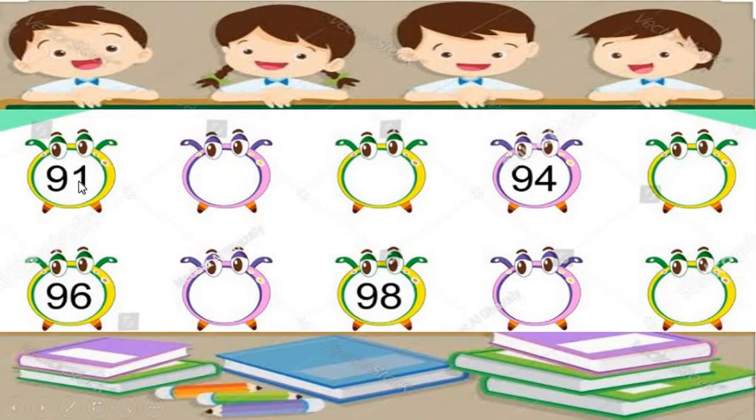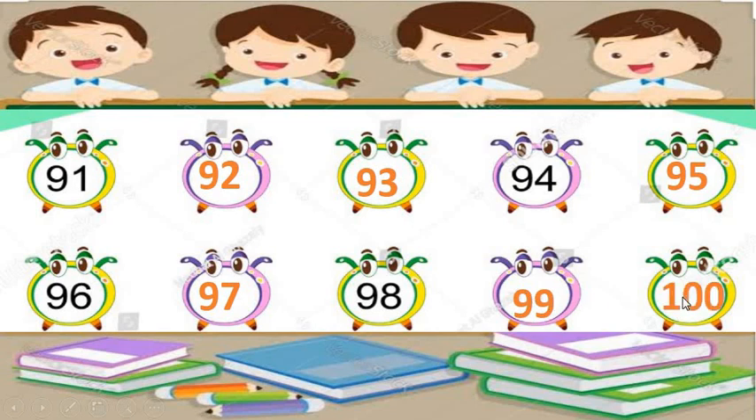We have the column of 91. Here we have 94, 96 and 98. So are you ready? Can you solve it by yourself? Let me help you. After 91 there comes 92, then 93, 94, then 95, 96, then 97, 98, 99 and at last 100.